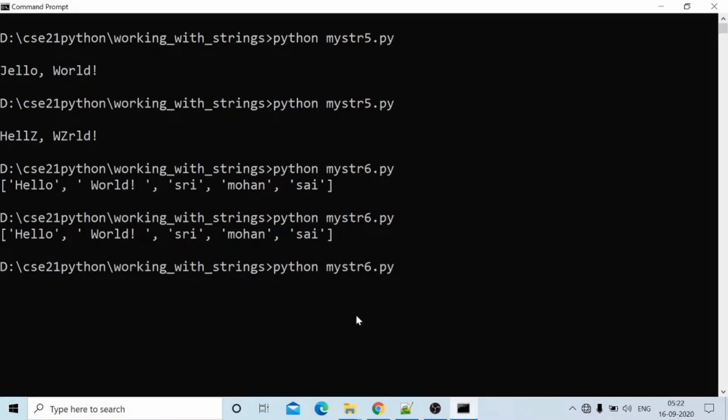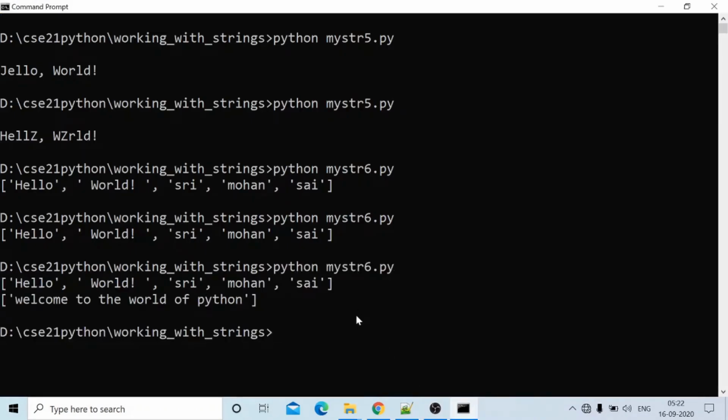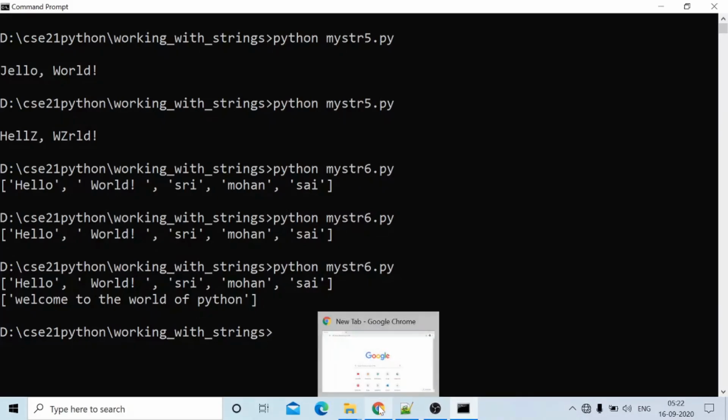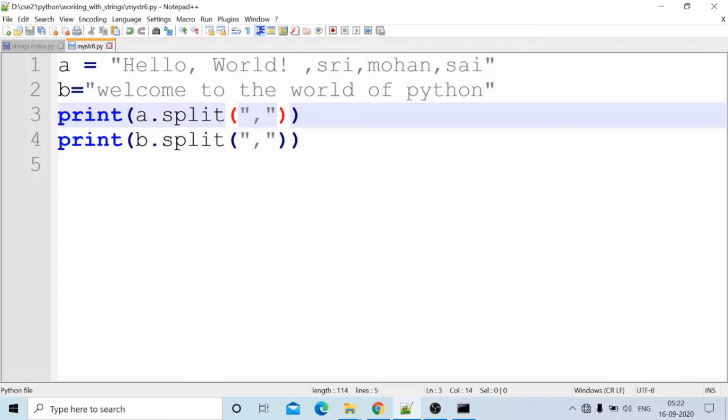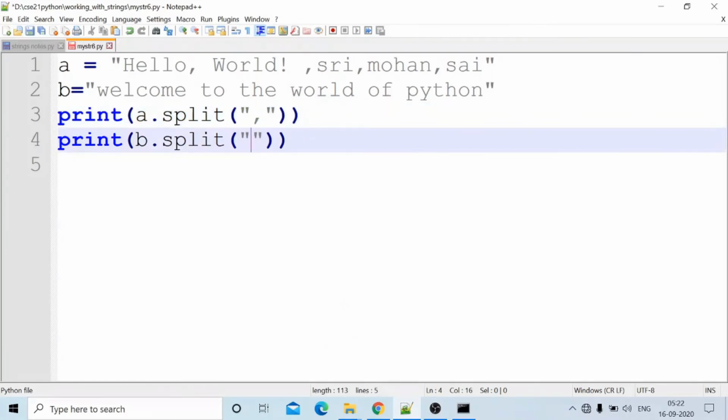Okay, welcome to the world of Python. It is not splitting here because there is no comma symbol here. Split based on the space character. I am given one space character, so based on the space, you have to split.